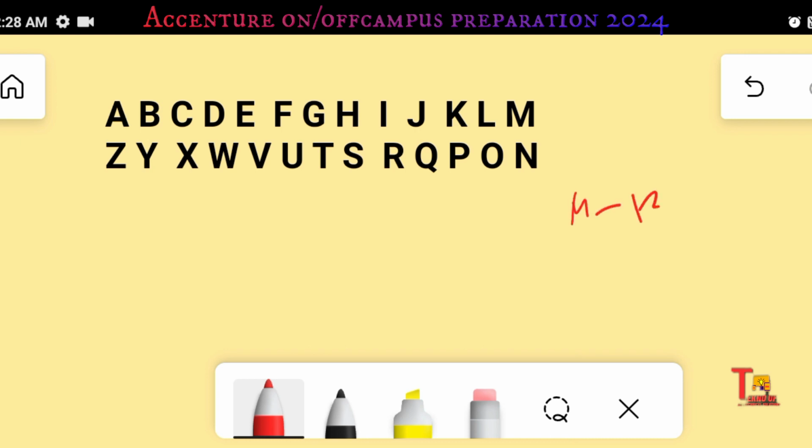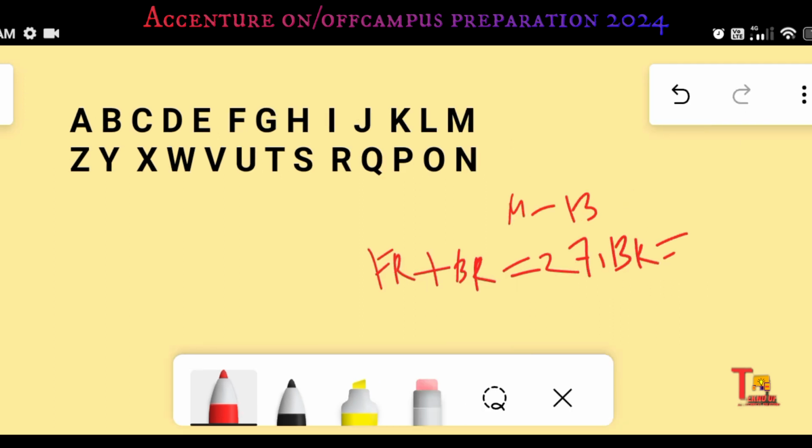But when we start counting from Z, we will get M is at 14th position. How? Because forward ranking plus backward ranking is equal to 27.